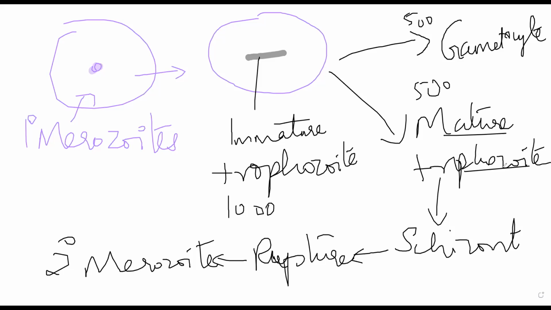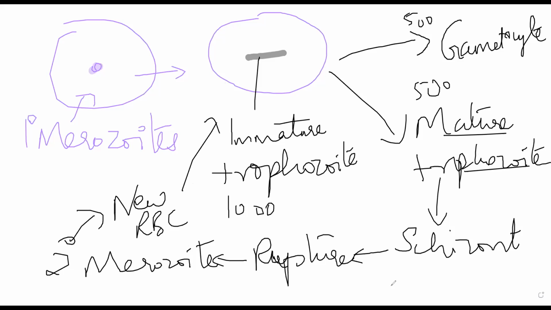They will turn the RBC into a schizont, and the schizont will eventually rupture, causing the release of secondary merozoites. These secondary merozoites have the capability of infecting new RBCs and repeating the erythrocytic cycle. So the whole same thing will occur. यहाँ से फिर immature trophozoite बनता and again it will have two fates and all of that will happen.